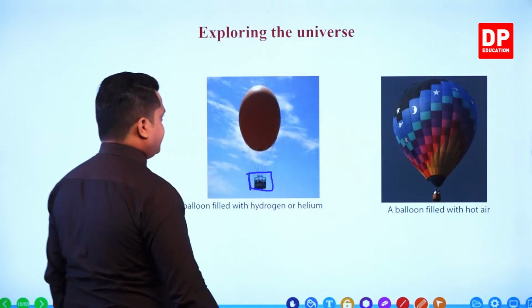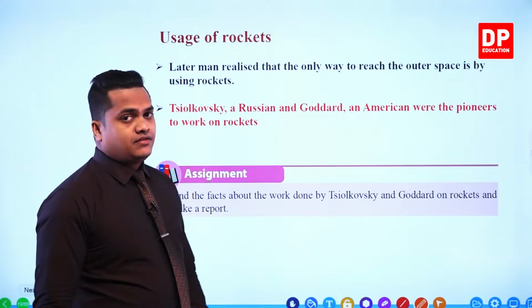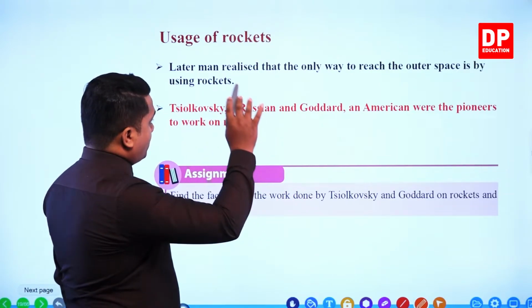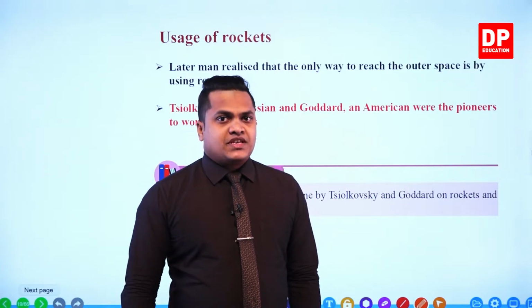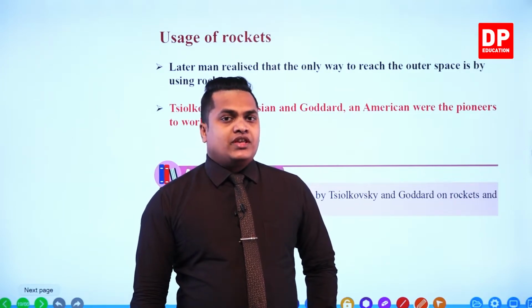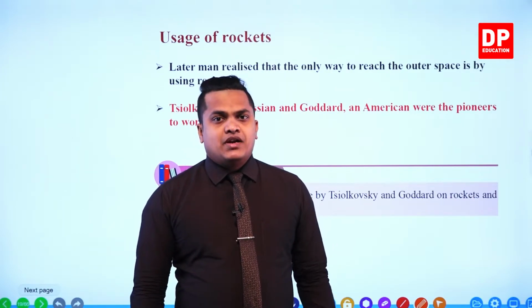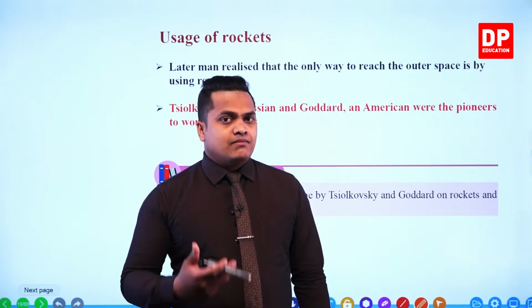Okay then. So later man realized that the only way to reach the outer space is by using rockets. Now we are discussing the usage of rockets. I told you that spaceships and rockets are important to investigate the outer space. We won't be able to investigate the outer space using balloons.